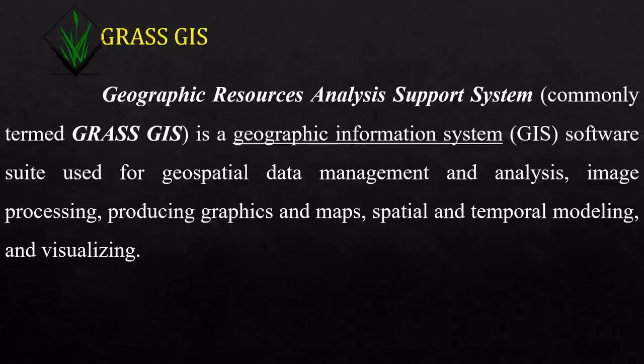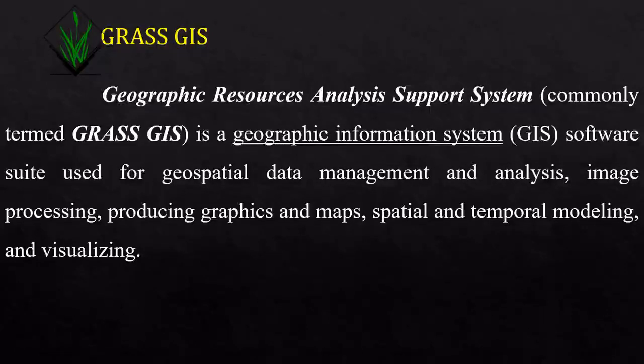So the next software which we are going to see is GrassGIS, and this is an open source software. The full form is Geographic Resources Analysis Support System. This is commonly termed as GRASS. And since this is a GIS based software, we call it GrassGIS.